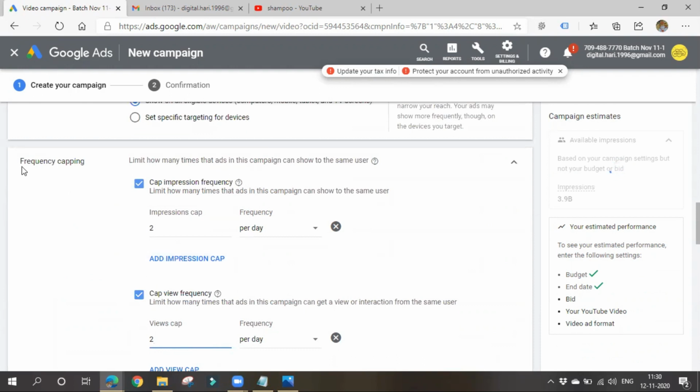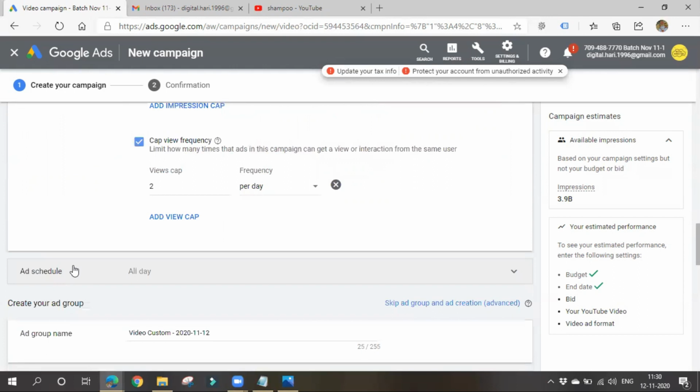You can keep some frequency capping also. In simple terms, we are limiting how many times the same user can see or interact with our ad, so that we can save some money, save some impressions, and increase our reach. Understood? Clear?